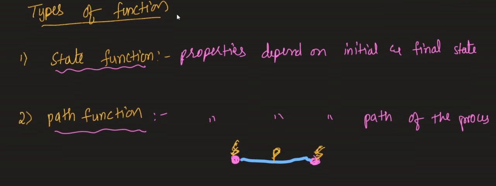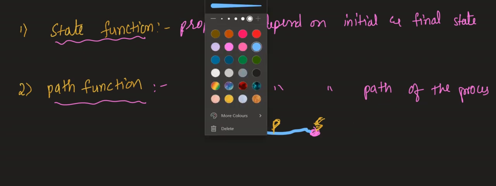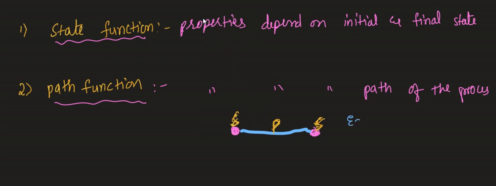Now it's very important to remember the examples of state function and path function. For path function, there are only 2 examples. How many examples do we have for the path function? 2 examples. What are those? Heat and work. In this chapter heat is denoted by small q, and work is denoted by W. Except for these, whatever examples we have, everything is what? State function.